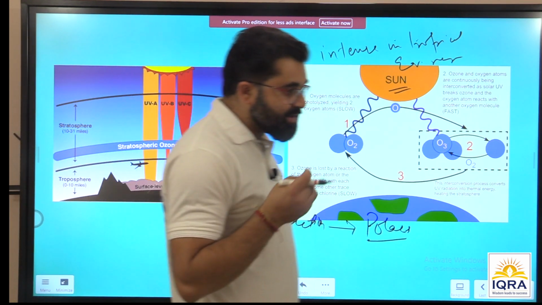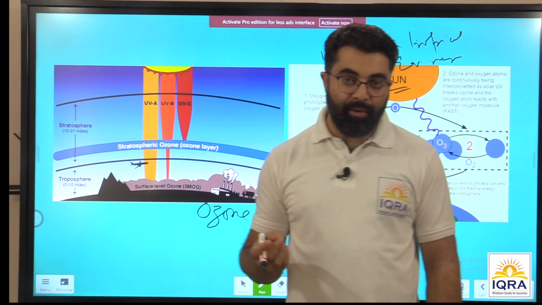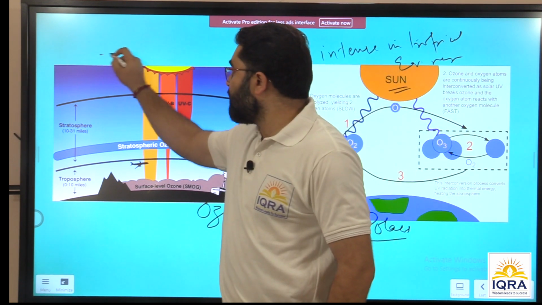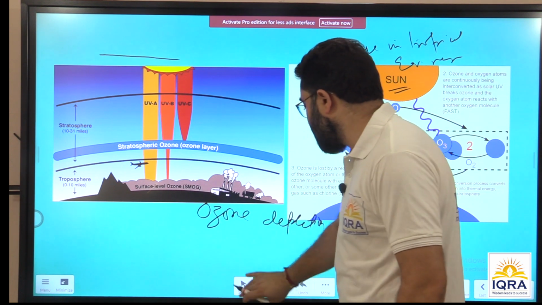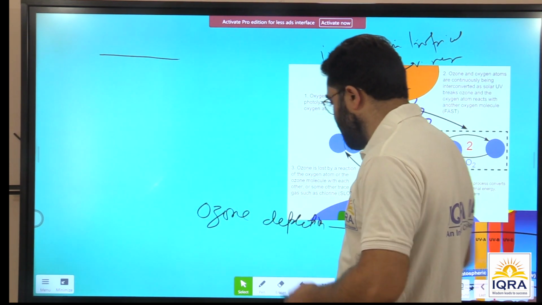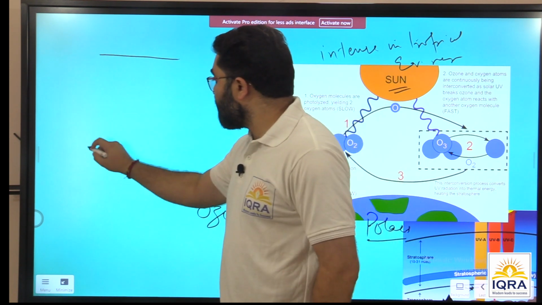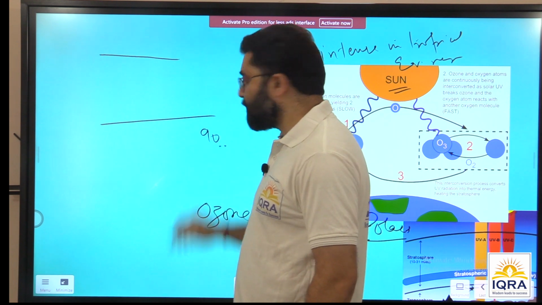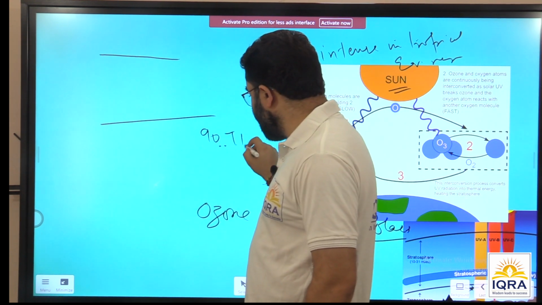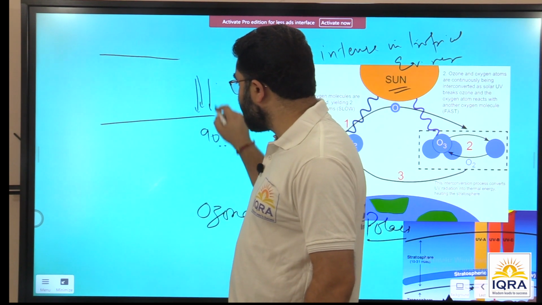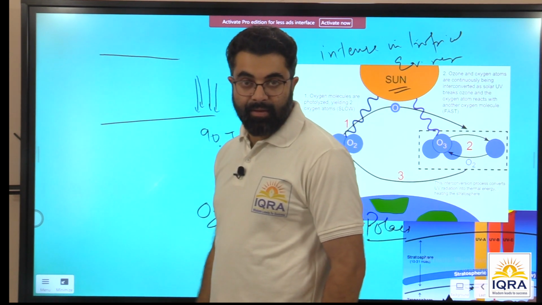See what happens: the temperature in polar areas is very, very low. So due to that, there is a lot of subsidence of air. Suppose we draw the polar regions here, and this is 90 degrees north or south. Because the temperature is extremely low, air will always subside, it will sink, right?